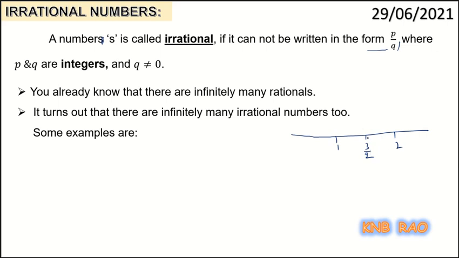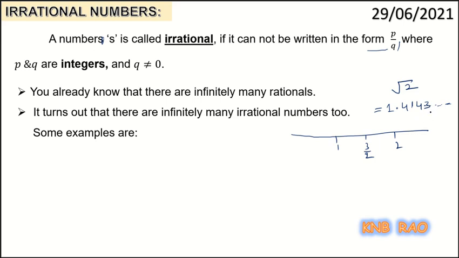Now, there is an irrational number which I can say is 1.414 and so on. It is not repeating, just 1.4142 and something, which is the value of root 2. You know, root 2 is 1.414 and something, which is neither ending nor terminating.